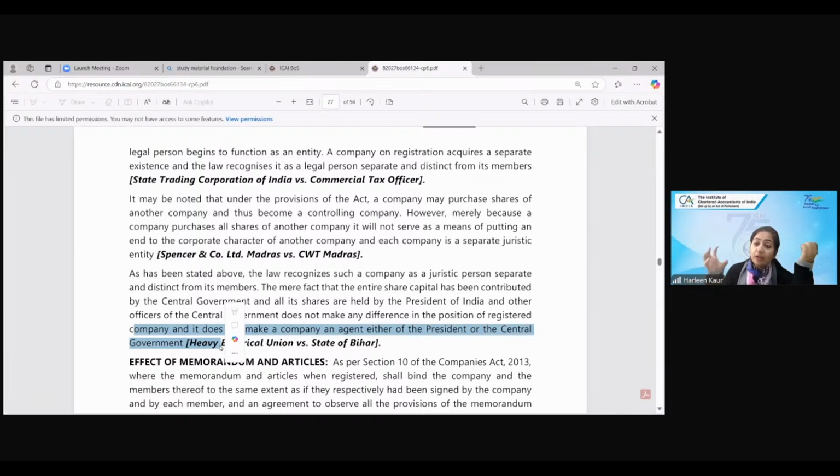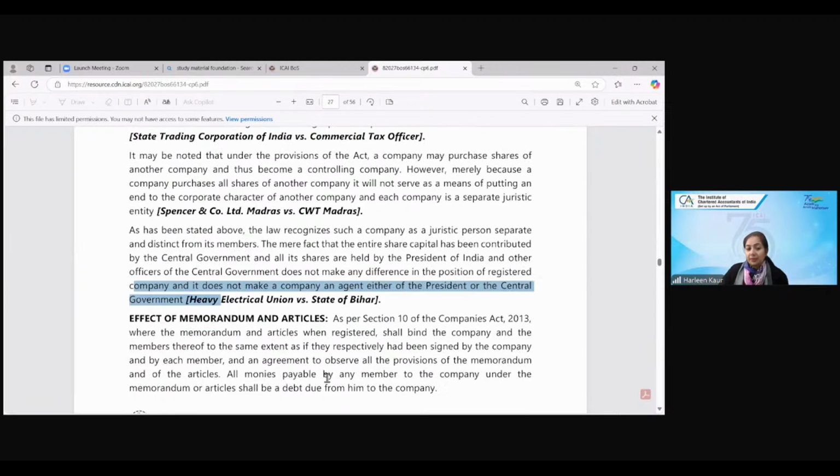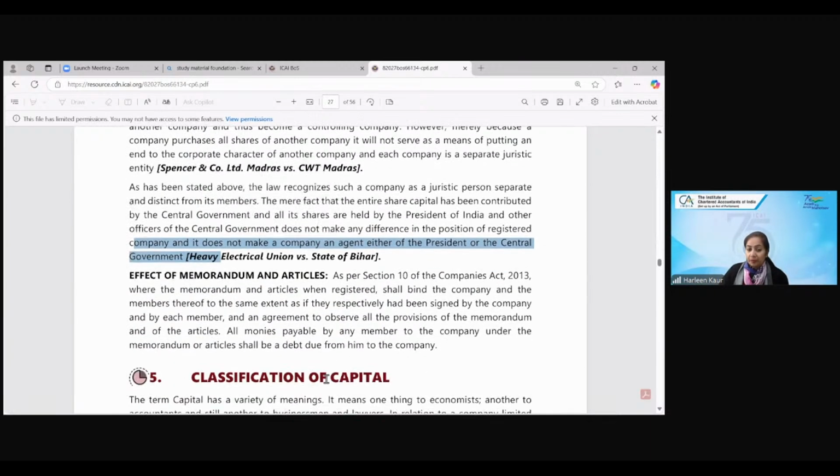The stress has been laid on this: even if the government is holding 100% of the share capital, even if you're a subsidiary company, you are an independent registered company. You're nobody's agent, even if your entire share capital is held by somebody else. Okay. All right? Clear?